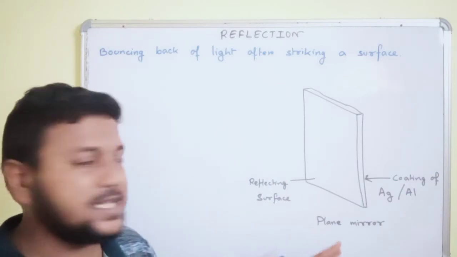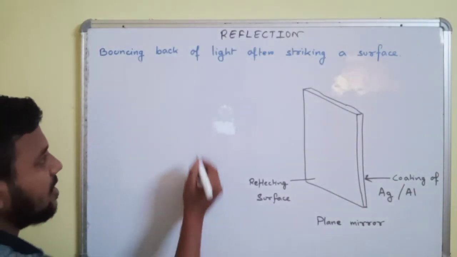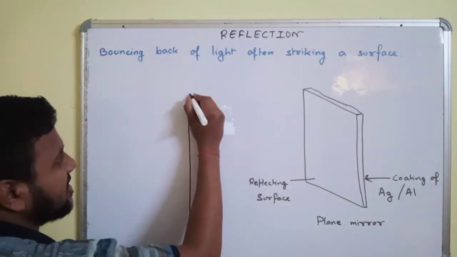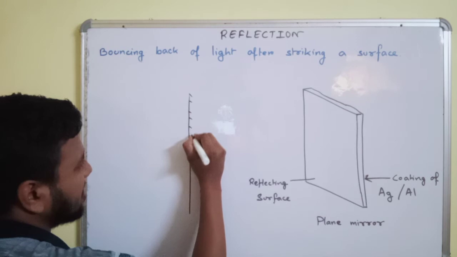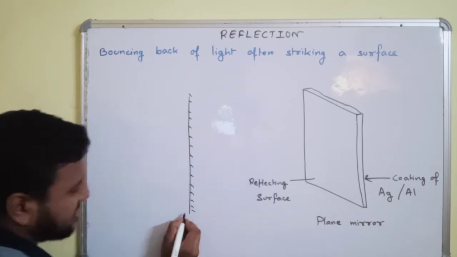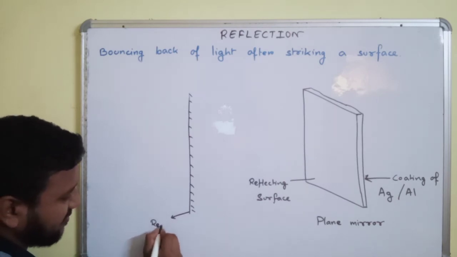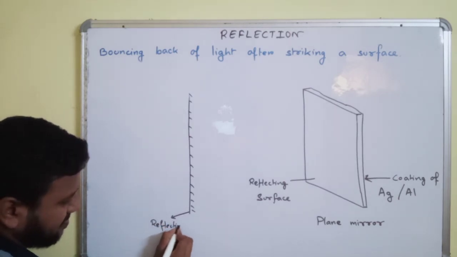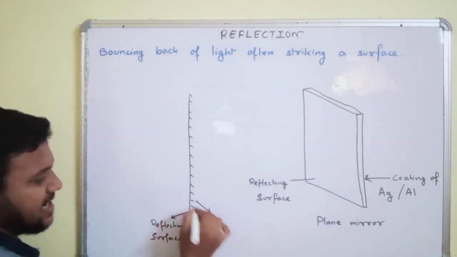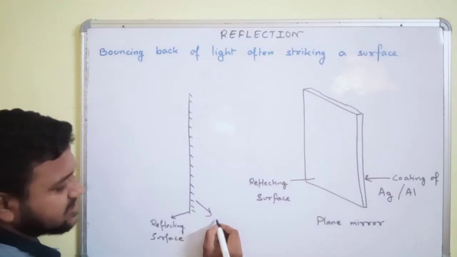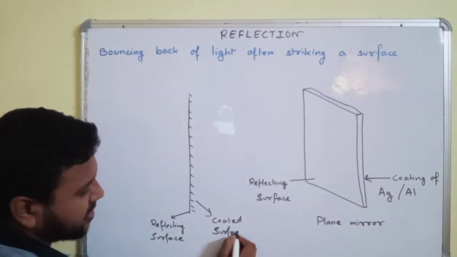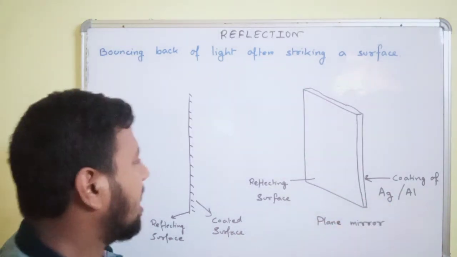When we represent this mirror in physics, we will discuss it in this way. We will take a straight line where we will give some dashed lines in the particular portion. This surface is the reflecting surface, and the surface that has the dashed lines is the coated surface. Okay, coated surface, the coating of silver or aluminium.